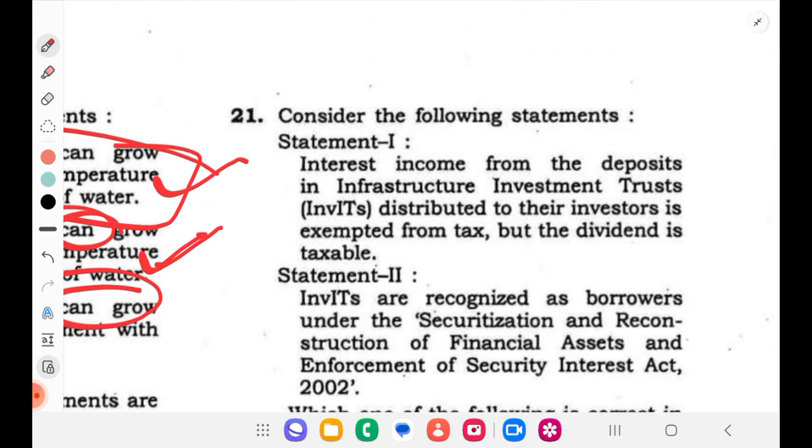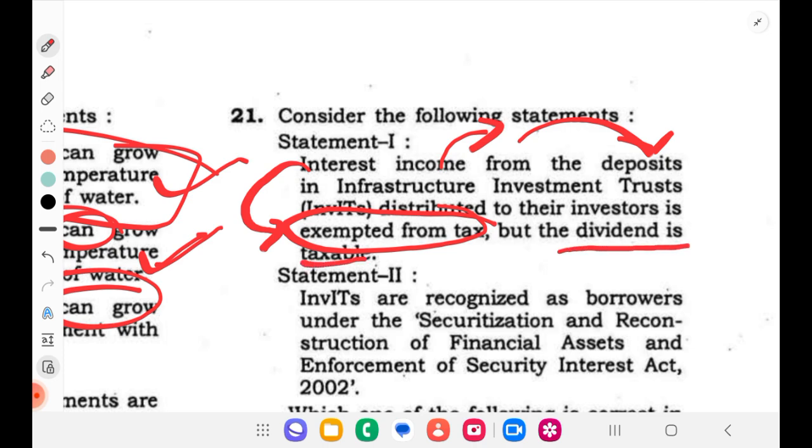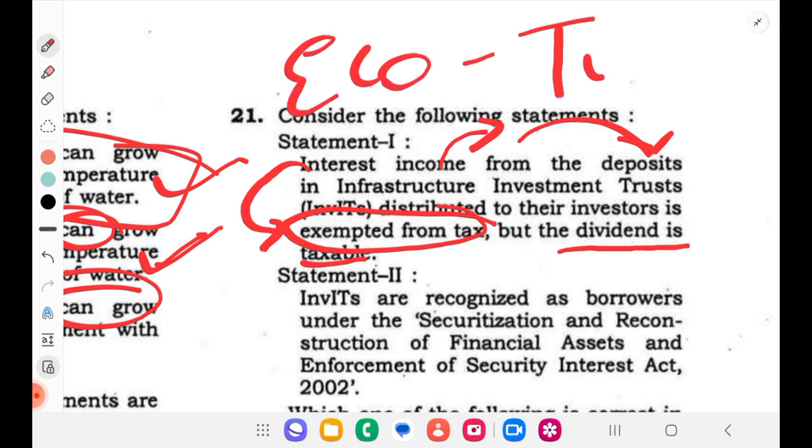So the next question is the 21st question. Consider the following statements. Statement 1: interest income from the deposits in an infrastructure investment trust distributed to their investors is exempted from tax. So they are saying the interest income of this infrastructure investment trust is exempted from tax, but dividend is taxable. See, they are saying dividend is taxable, but interest income is exempted. This is actually an economics question; they are talking about taxation, so under taxation we will be reading about this.